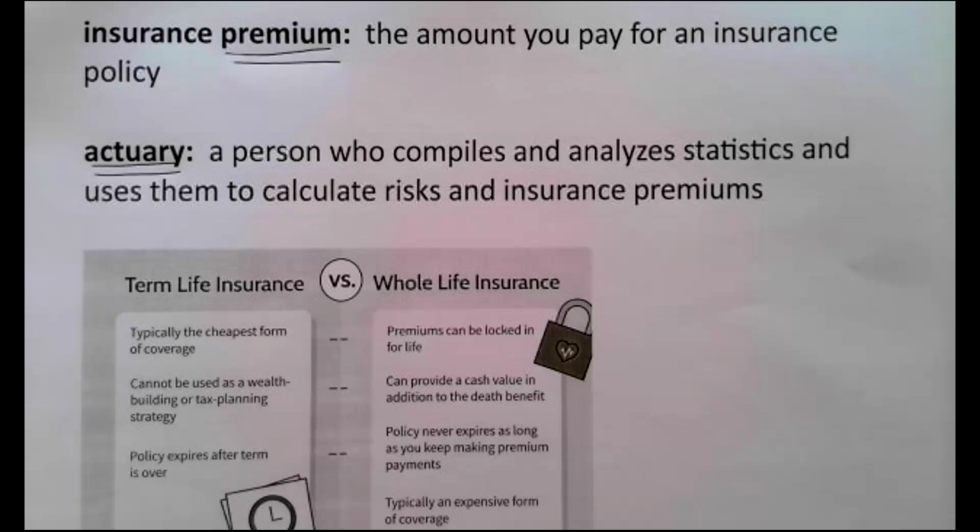What's the probability you're going to get in a car accident? If you're a teenage boy, you might pay more in insurance. If you've already been in a bunch of car accidents, you might pay more than somebody who hasn't.